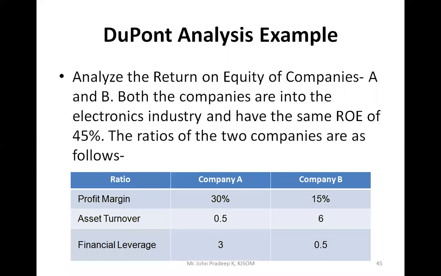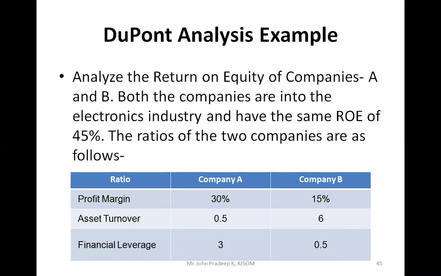There are two companies here. Profit margin, you can see, is 30% and 15%, asset turnover ratio is 0.5 and 6, and financial leverage is 3 and 0.5. A and B, both companies are in the electronic industry and have the same ROE of 45%. If you calculate 30 into 0.5 into 3, you will get 45. 15 into 6 into 0.5, if you multiply these three, you will get 45. This is also 45. If somebody sees only return on equity, they may say both companies are the same, because return on equity is the same.